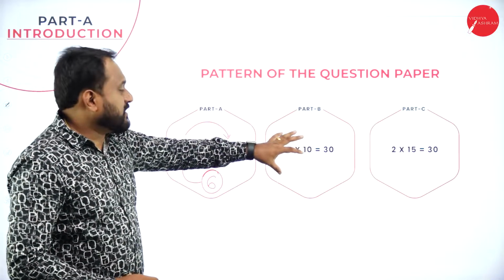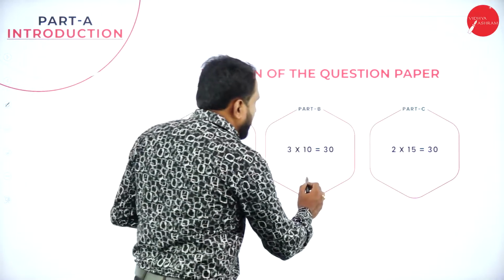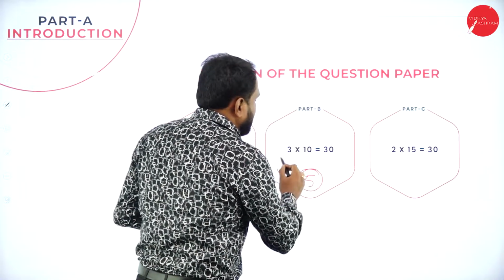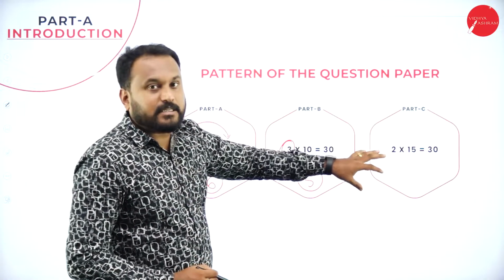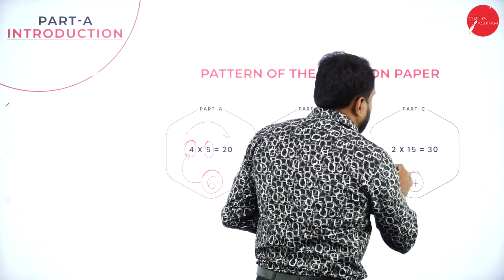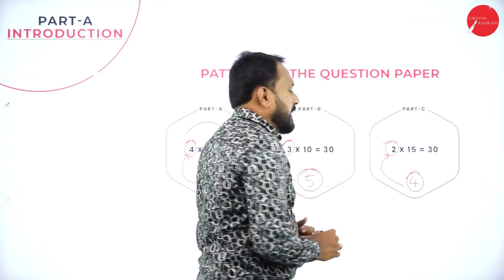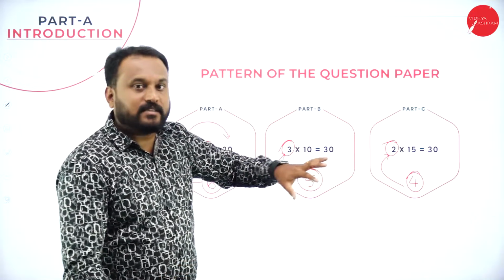Now, Part B is all about 10 marks questions. 3 questions you are supposed to write, but how many questions will you be getting? 5 questions. Of those 5, you are supposed to attempt only 3. And last is Part C, where you will get 4 questions. Of those 4 questions, you are supposed to attempt only 2, and each carries 15. That is the reason it is 30 here.